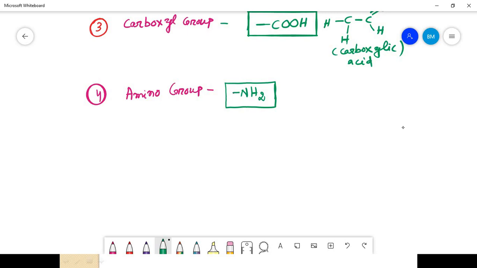Here is an amine, with C and N, with two H bonded here. This one is an amine.